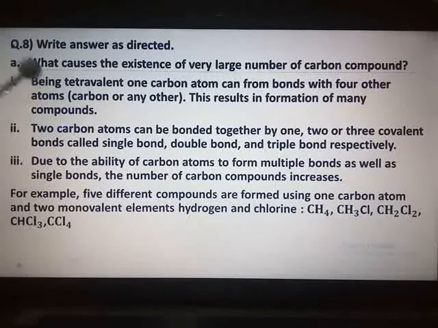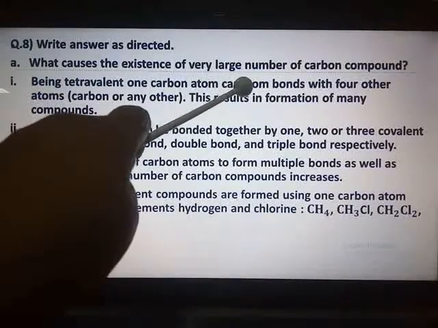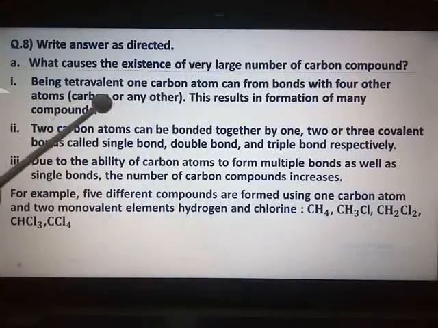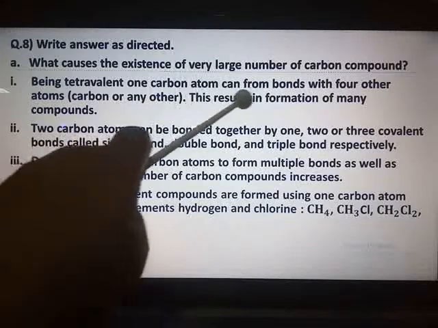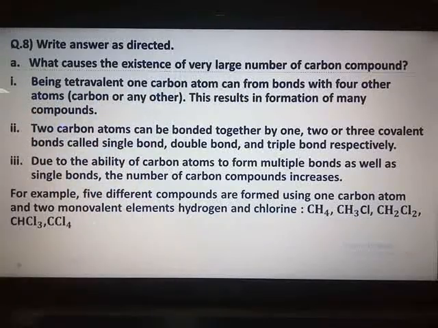Your first point is point number C on page number 114. You can see below that table 9.7. You have point number C. There begins your first point. Being tetravalent, one carbon atom can form bonds with 4 other atoms that may be carbon or any other. This results in the formation of many compounds.